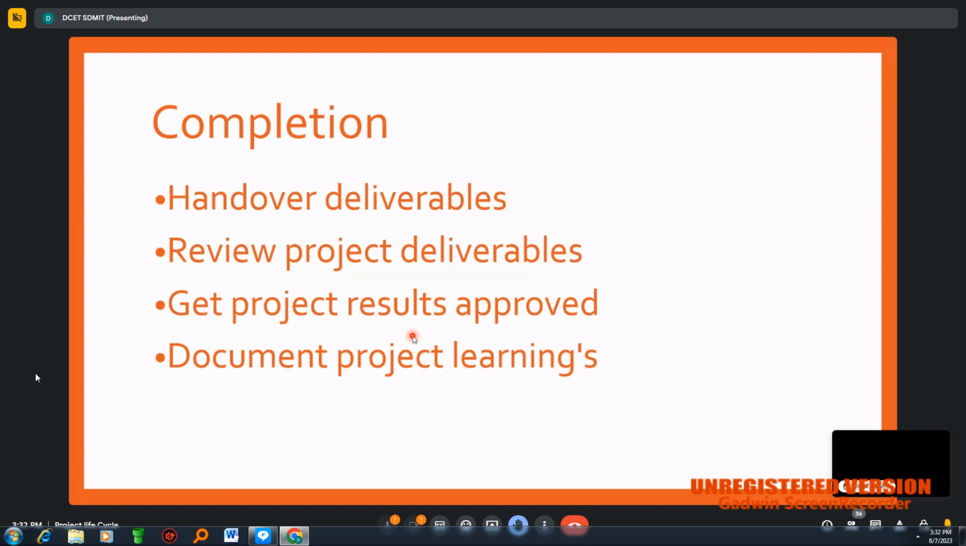If it is not met, the project will not be considered a successful one, and the project will not get completed if it is not approved, right? So we need to get approval for the results.